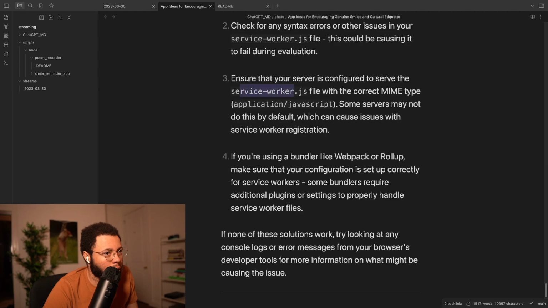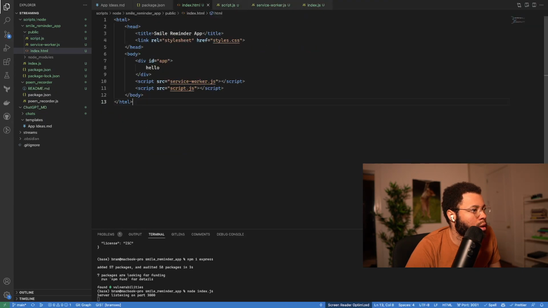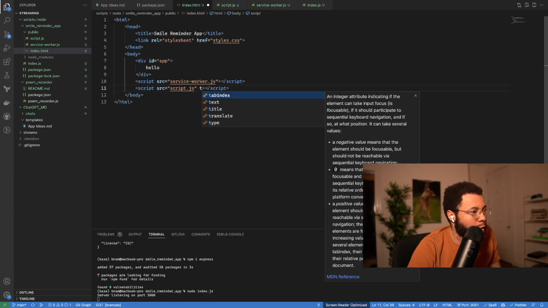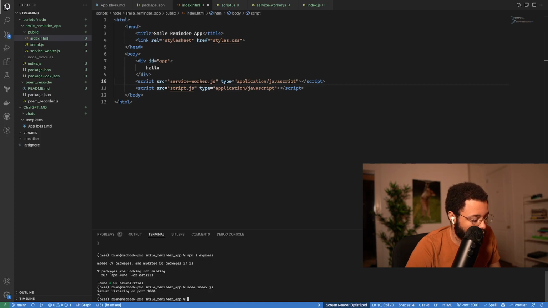Okay, so it says your server should serve application JavaScript. Some servers may not do this by default. Okay, let's try that out. Let's go to Visual Studio Code. I think that this is the MIME type. Let's do that, and let's give it some of these. Let's restart the server.